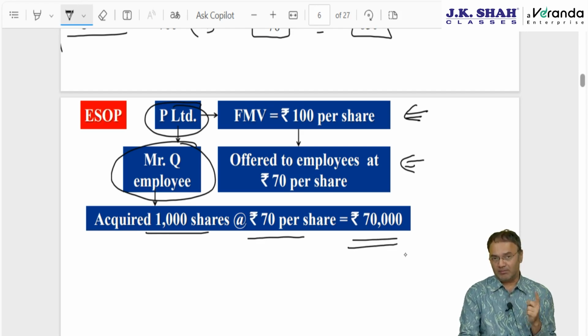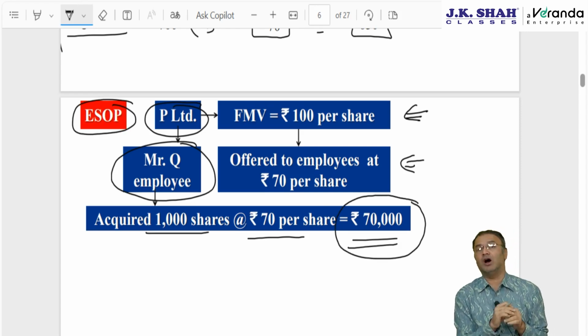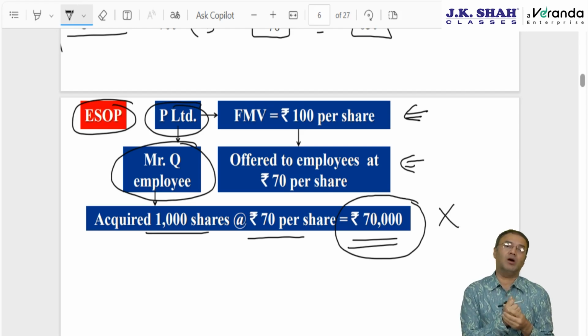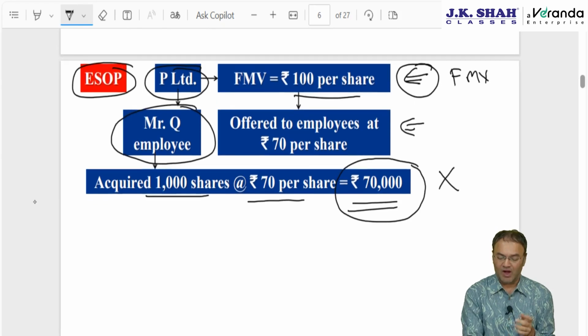If company P Limited buys back these shares, then technically amount received by company is 70,000, but this is an exceptional situation, ESOP, employee stock option plan or employee stock option scheme. Amount received by company will not be 70,000, but amount received by company will be slightly different. Amount received by company will be deemed to be 100 rupee per share, that is FMV, whatever was the FMV at the time of exercising the option. Why is it like this?